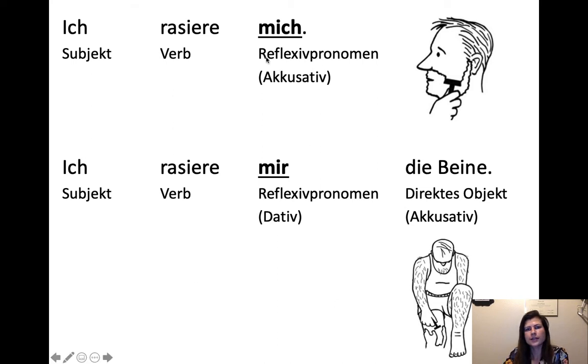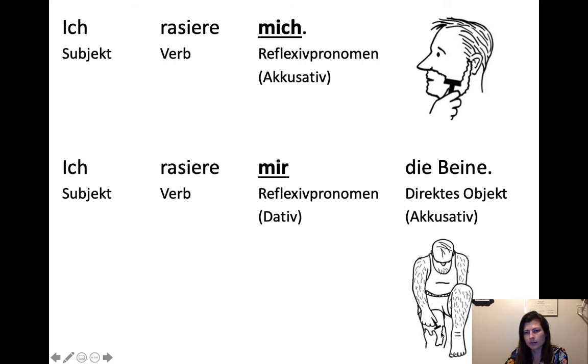So, ich rasiere mich just means I shave myself, and it's implied. It doesn't say what body part, but maybe your listener already knows. It assumes that your listener knows what you're shaving, just somewhere on yourself. And then, if you want to be more specific, you can add a body part, right? So you say, ich rasiere mir die Beine, which is I shave myself the legs, die Beine.